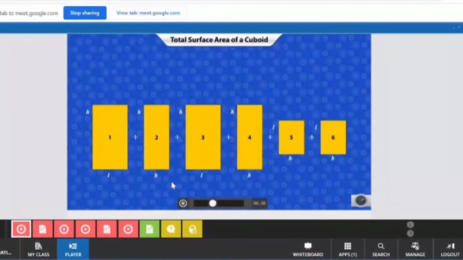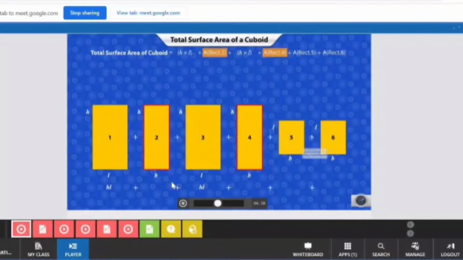So, if you were to find out the total surface area of the cuboid, you'll need to add the areas of all the rectangles. Let's now calculate the areas of each of these rectangles. Do you notice that the areas of rectangles 1 and 3 are the same? The area of each of these rectangles is h into L. Similarly, the areas of rectangles 2 and 4 are the same.